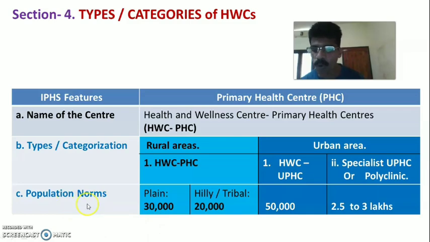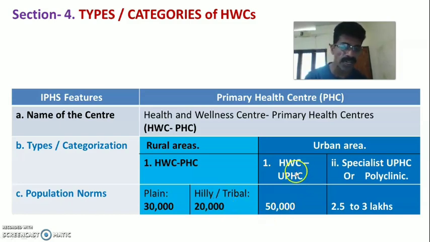Then the third point is the population norms of the primary health center. In the rural area, Health and Wellness Center, Primary Health Center, if it is situated in the general or plain area, covers a population of 30,000, and in hilly, tribal and other backward areas, it covers only 20,000.